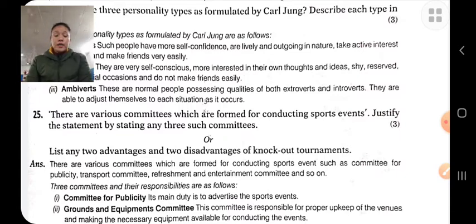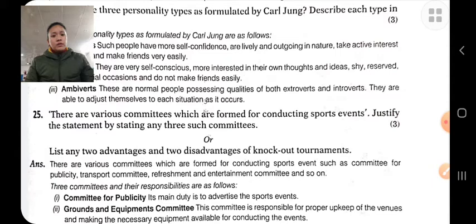For example, for conducting a sports tournament, it is necessary to form a committee so that they work with each other, coordinate with each other, and take their full responsibility along with proper coordination, etc.